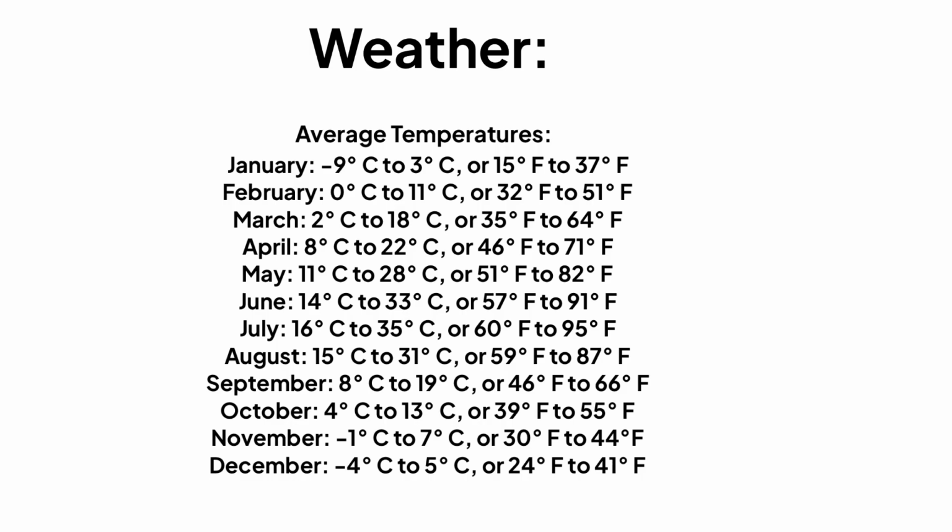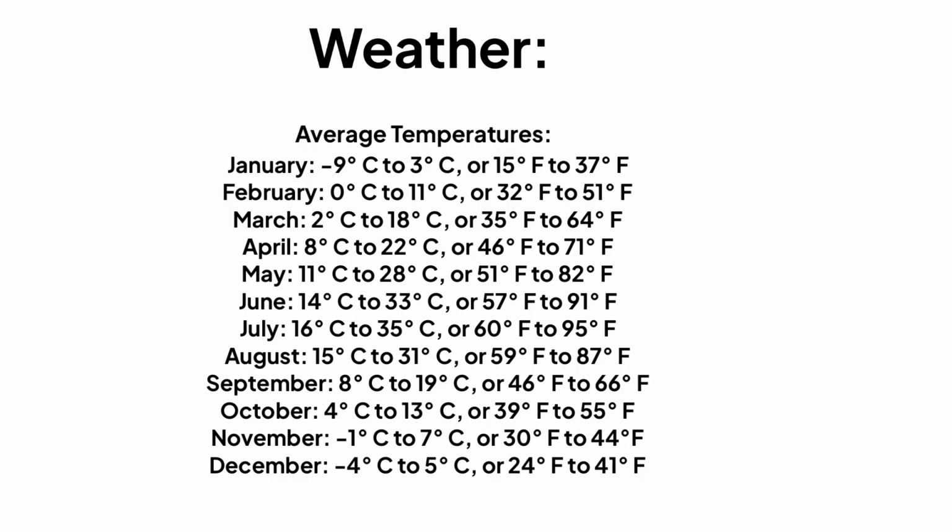And then in March, the average temperatures were 2 degrees Celsius to 18 degrees Celsius, or 35 degrees Fahrenheit to 64 degrees Fahrenheit. And then in April, the average temperatures were 8 degrees Celsius to 22 degrees Celsius, or 46 degrees Fahrenheit to 71 degrees Fahrenheit.